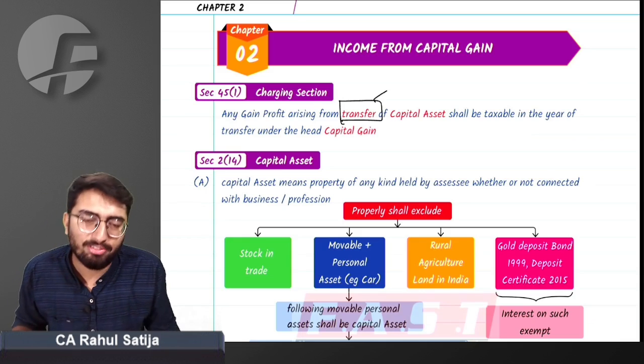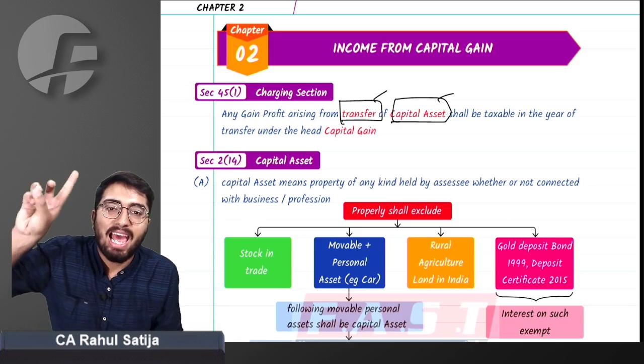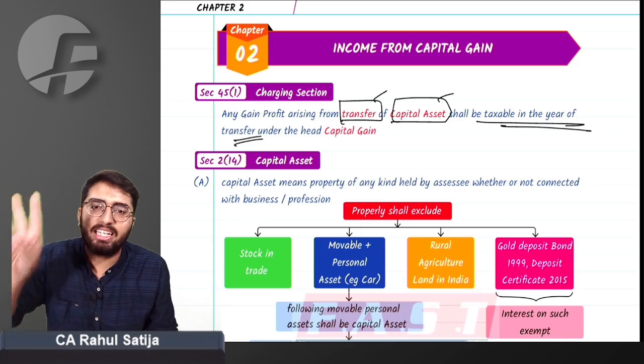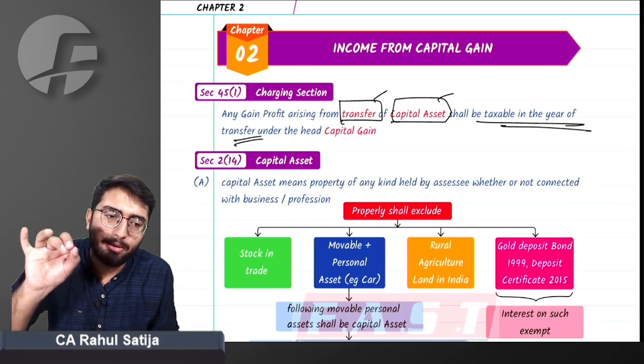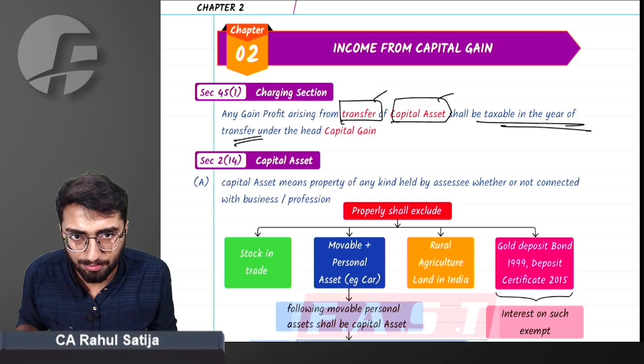We need to understand the meaning of transfer. Transfer of capital asset, what capital asset implies. And third thing we need to understand is taxable in the year of transfer. These 3 things we need to understand. And as soon as we are done with this portion, we will be completing this chapter. We will be completing the computation portion or definition portion.